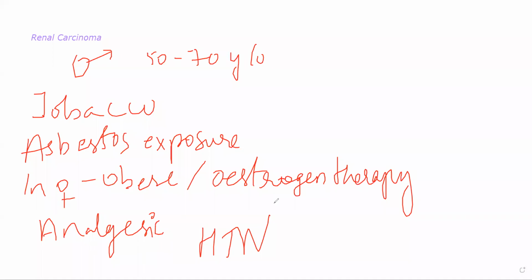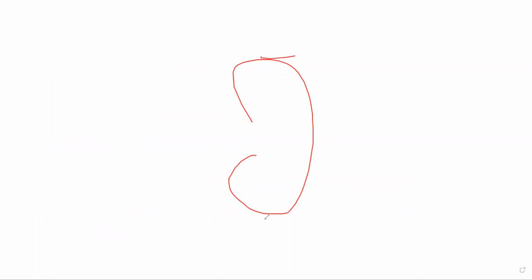Now, pathologically, you will see that the tumor itself will arise from either of the poles. ठीक है. जो किडनी के पोल्स रहते हैं, so for example, let us suppose this is the kidney, this is the upper pole and this is the lower pole. ठीक है. Upper pole, lower pole, जैसा भी बोले आप. And more often than not, it will arise from the upper pole. It will be a single tumor. Mostly, it is a single tumor. Sometimes it can be bilateral.